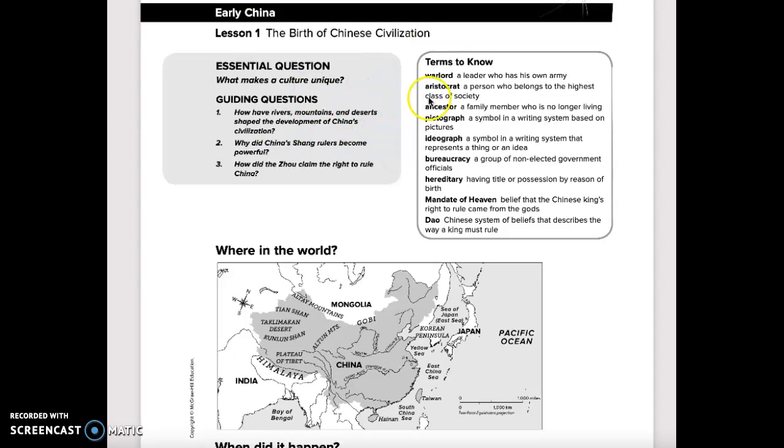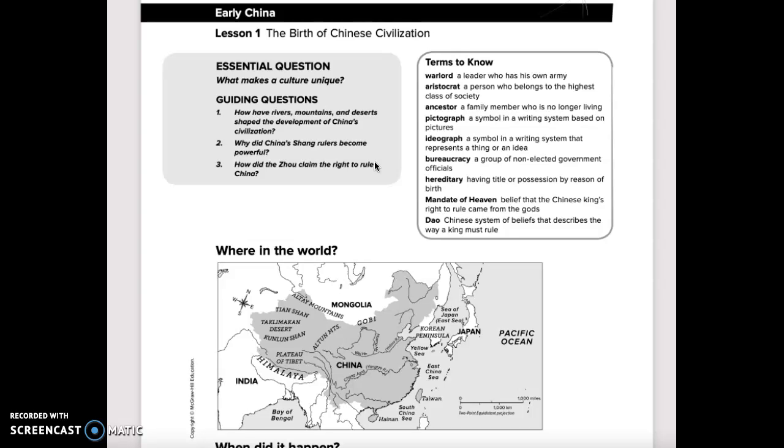Some terms to know: warlord, a leader who has his own army. Aristocrat, a person who belongs to the highest class of society. Ancestor, a family member who is no longer living. Pictograph, a symbol in a writing system based on pictures.